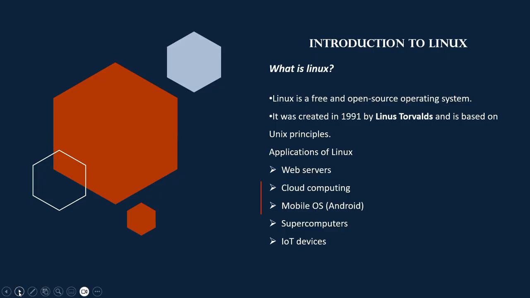Next, the well-known Android mobile OS is developed on Linux. All around the world, many supercomputers are designed based on the Linux OS. The next one is IoT devices. Many of the smart devices that we use in our home, like TV and remote, are developed on Linux.